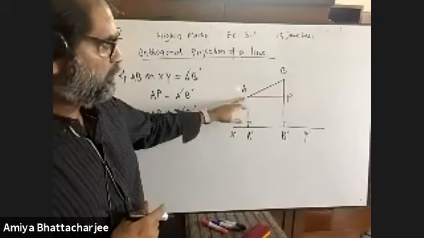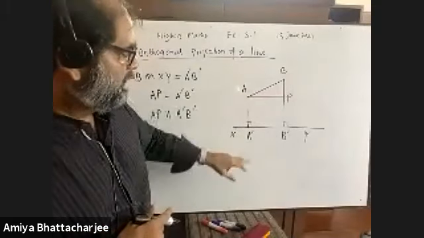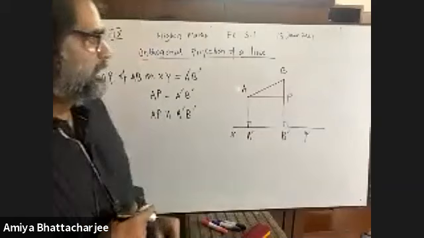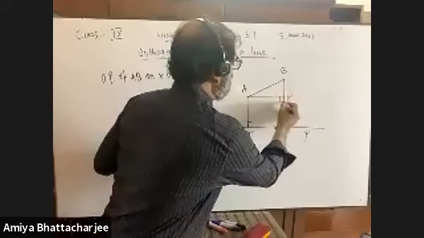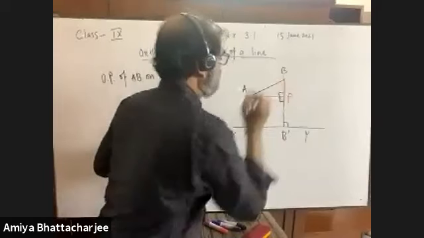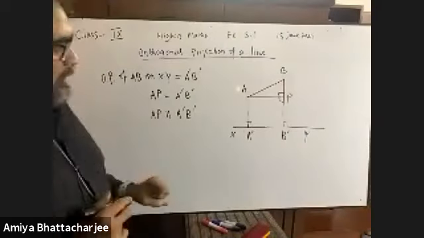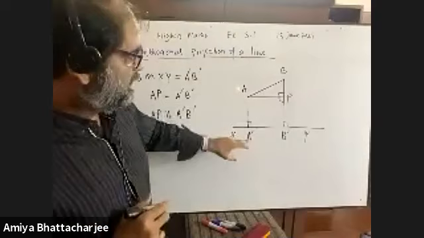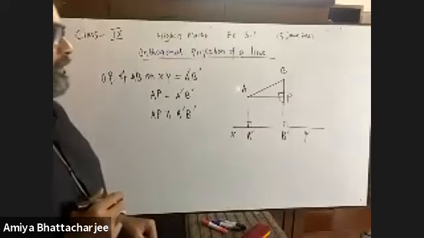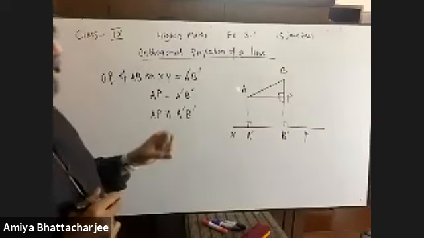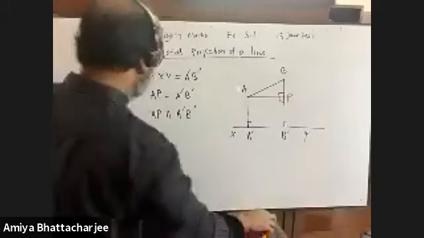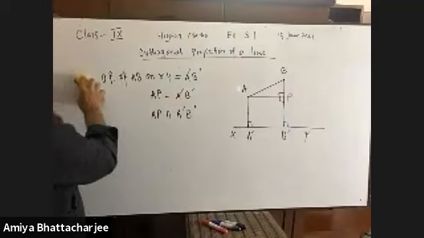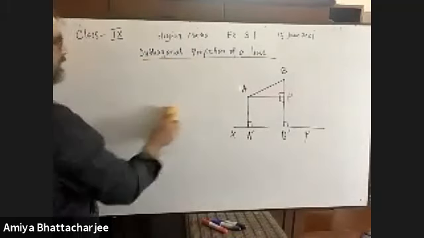Have you got it? The length of AP and A prime B prime will be same because it is also perpendicular. And AP and A prime B prime are equal, parallel. Anyway, I am going to make you understand the orthogonal projection on a line.